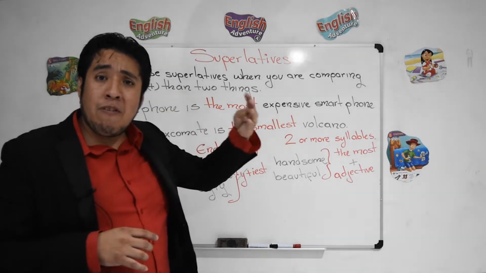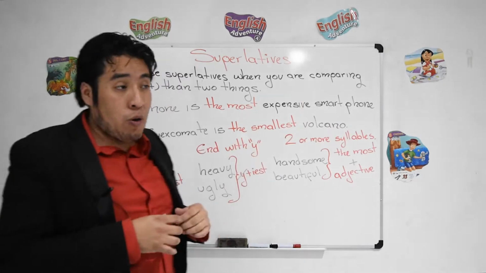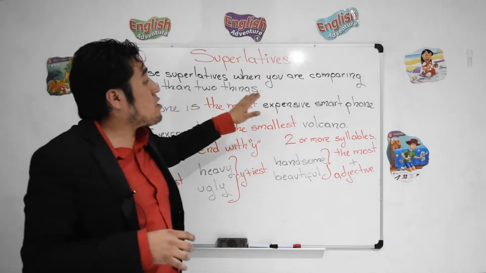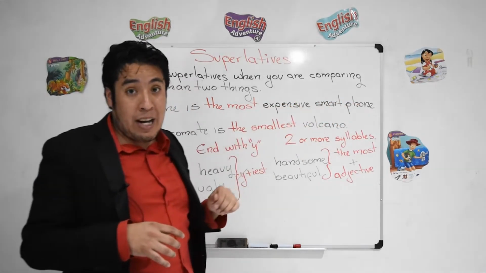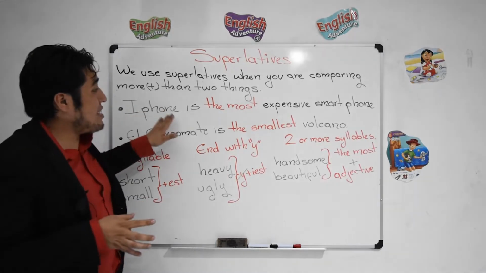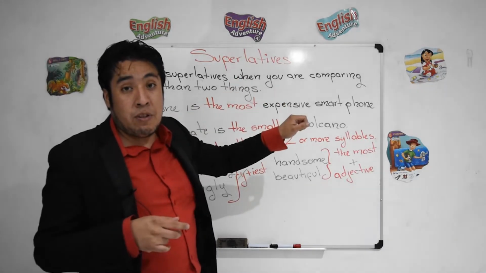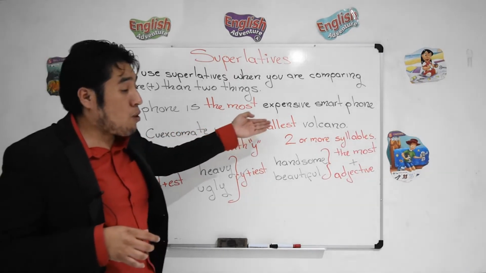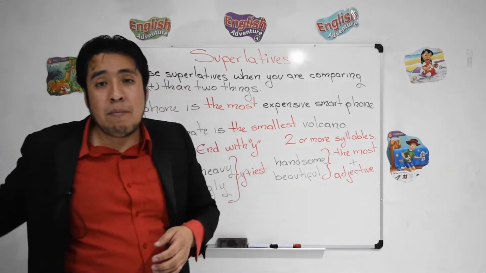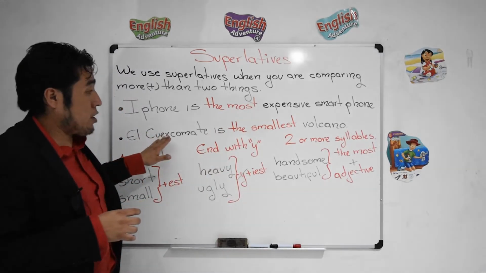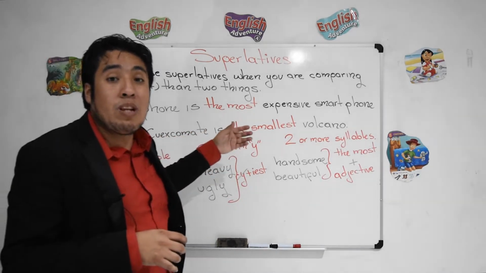Maybe 3, maybe 4, or yes, more. iPhone is the most expensive smartphone, right? Alcatel, Samsung, Huawei, but iPhone is the most expensive smartphone. What about El Huexcomate? El Huexcomate is the smallest volcano. We have the Popocatépetl, the Iztaccíhuatl, the Malinche, we have the Everest, but El Huexcomate is the smallest volcano.